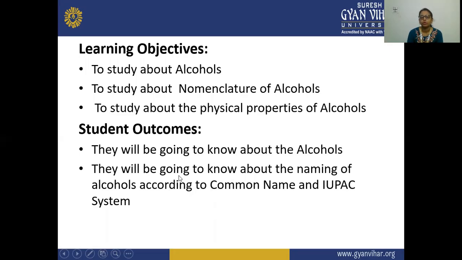The student will also learn about the naming of alcohols according to the common system and the IUPAC system.